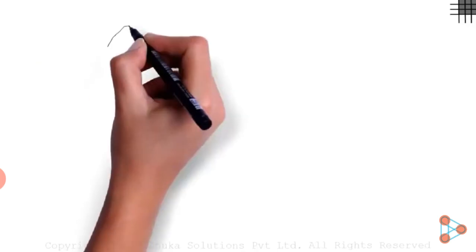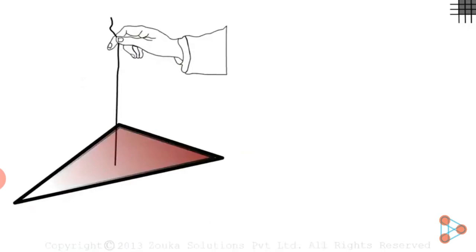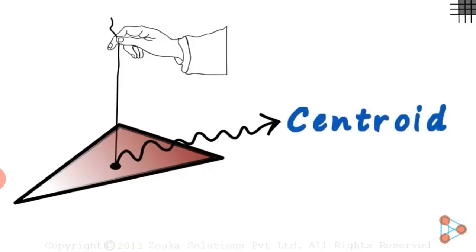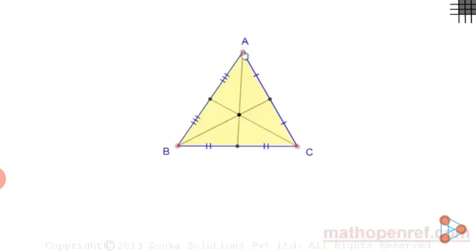What if we want to hold that piece of cardboard using a string such that it does not move or tilt in any direction? That will happen at just one single point, which is called the centroid. Now, does the centroid always lie inside the triangle? This will help you to understand that, by changing the shape and size of the triangle.